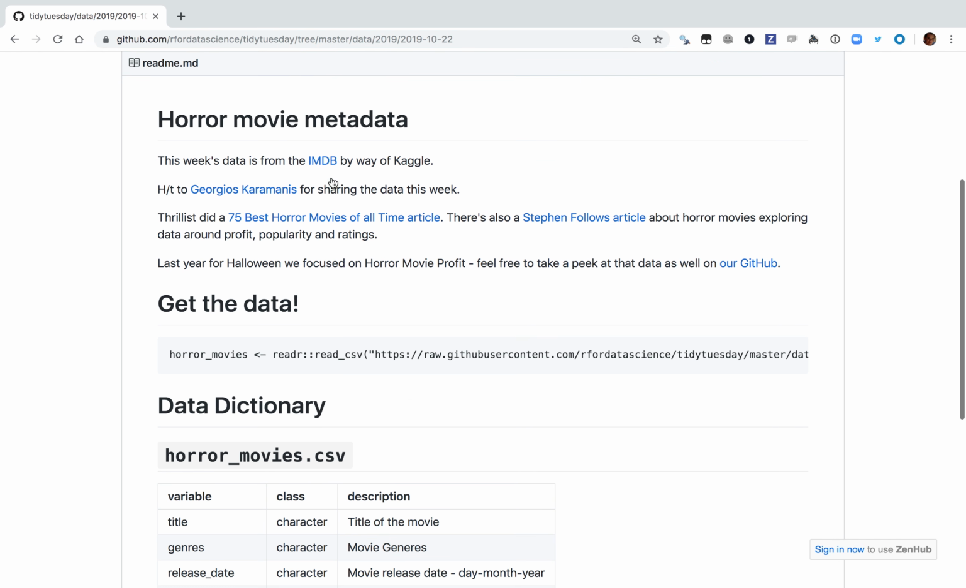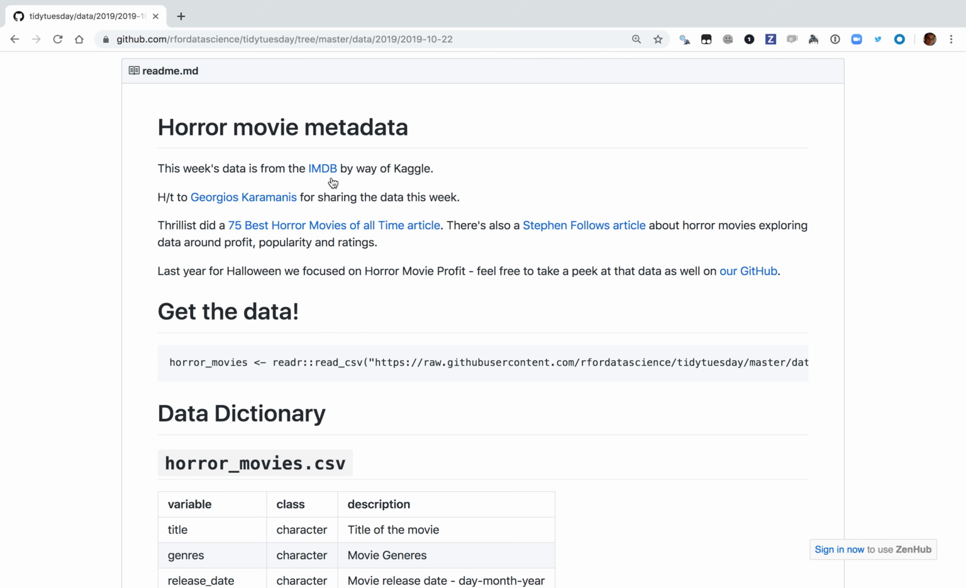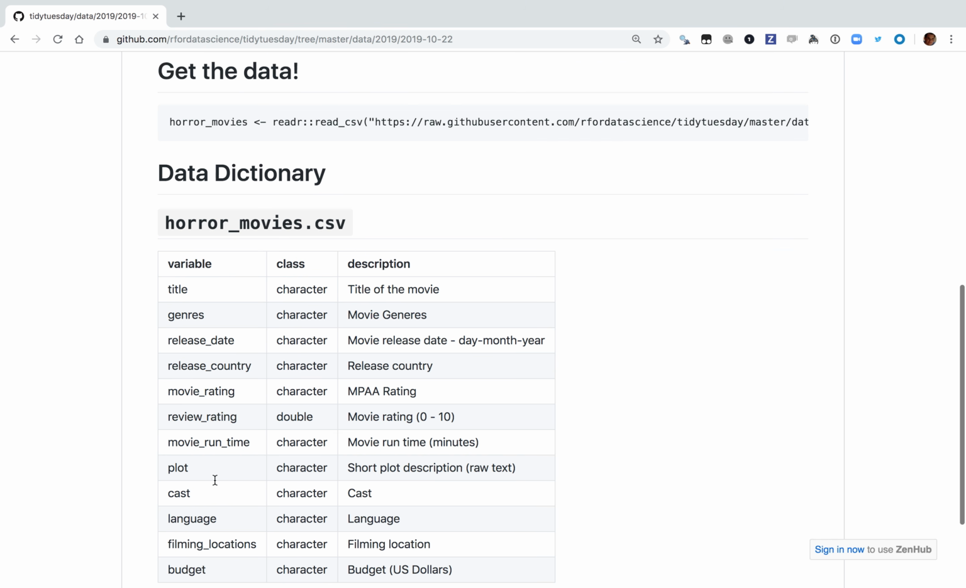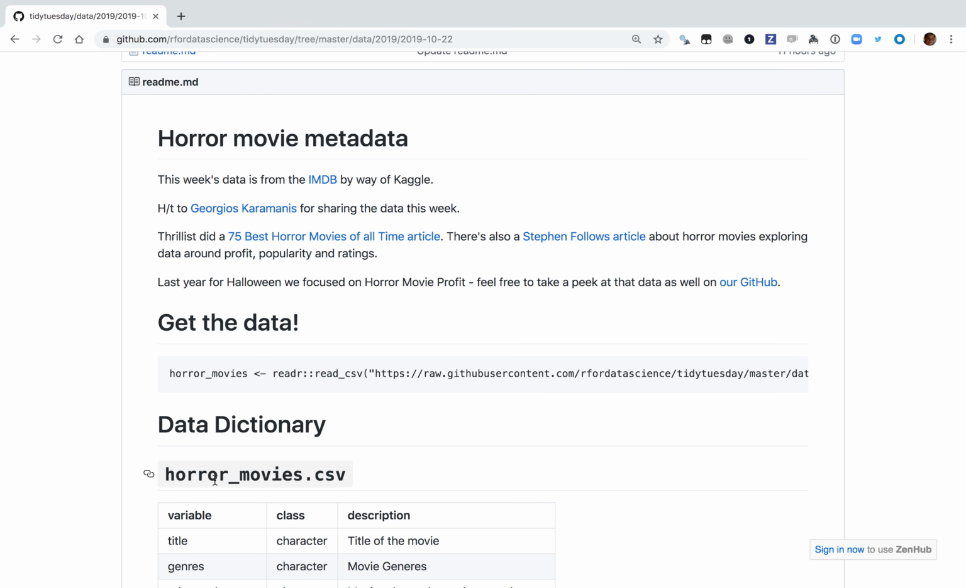That's cool. So what I think is cool about this data is I started doing these screencasts almost exactly a year ago, and the second data set that I worked on back then was also about horror movies. And yes, last year for Halloween we focused on horror movie profit. Feel free to take a peek at that data as well. Maybe I'll join in. Oh, that's interesting. Film and locations budget. Okay, so maybe once we get a feel for this data set, we'll try joining in last year's data as well, so we can bring in budget. But I'm not sure we will. Let's see what we have from the data for starters.